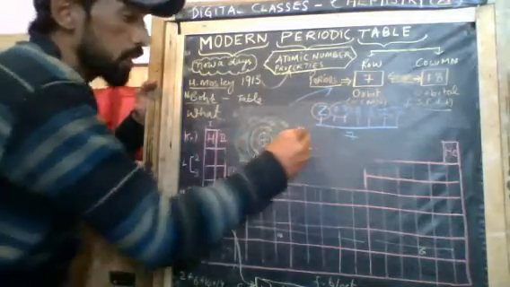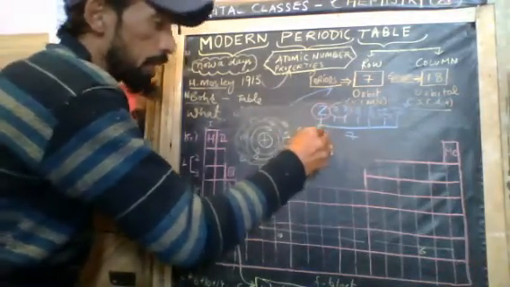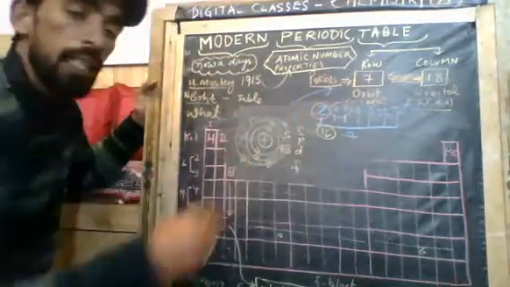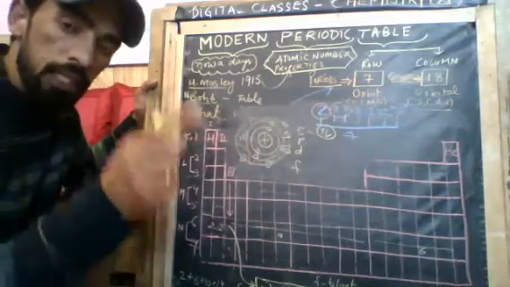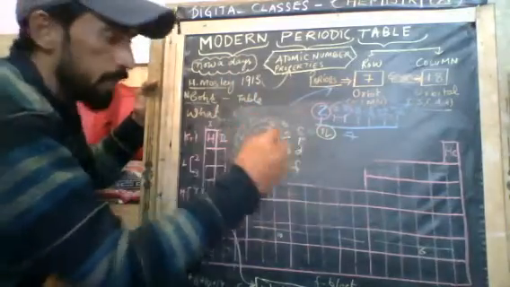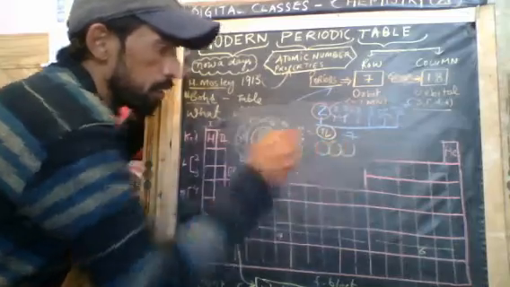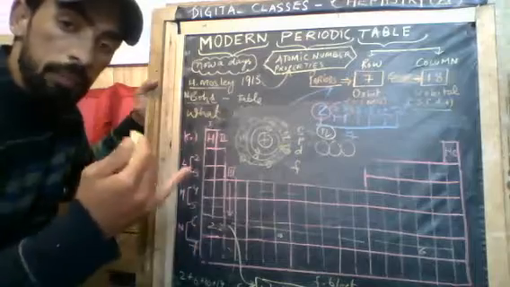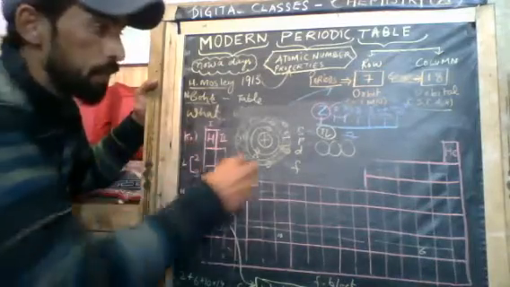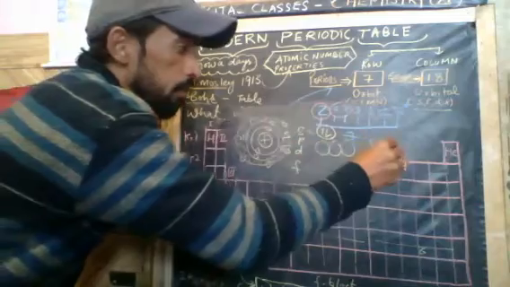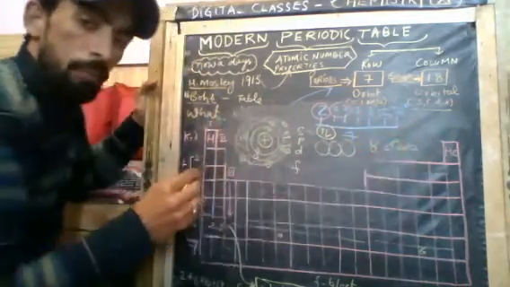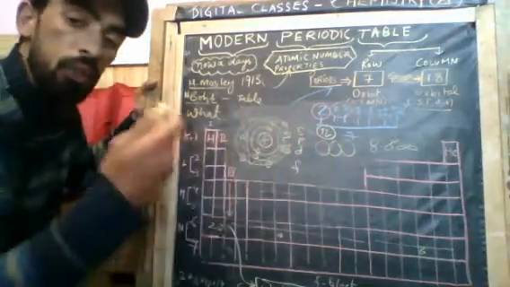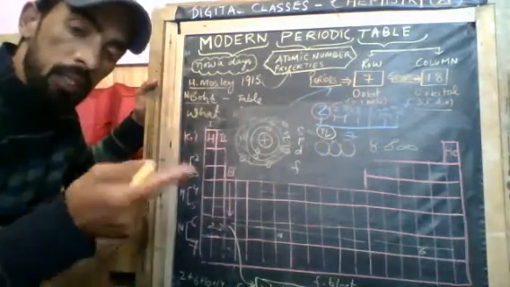Now, my dear students, S. I will tell you in general; you did this in electron configuration in the second chapter. Basically, S has only one shape, that is spherical, so S has one orbital. P has three orbitals. Why? Because it has three directional shapes like px, py, pz. You did it in the second chapter: px is the x-axis, py is the y-axis, and pz is the z-axis. So we have three shapes, so three orbitals, three spaces. Each orbital carries two electrons, one with clockwise spin and one with anti-clockwise spin.